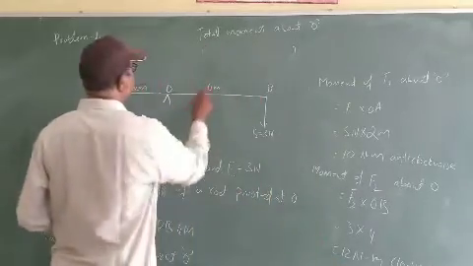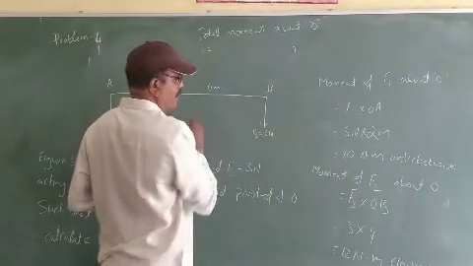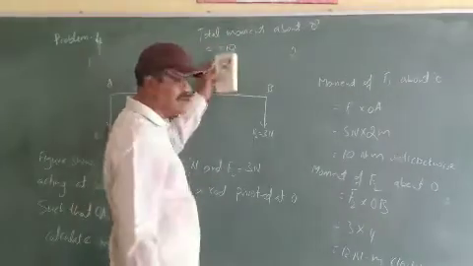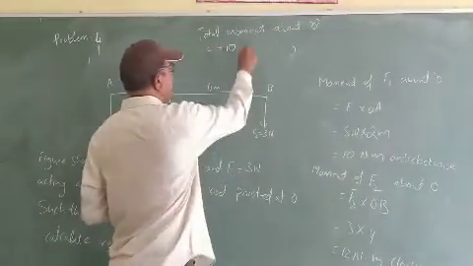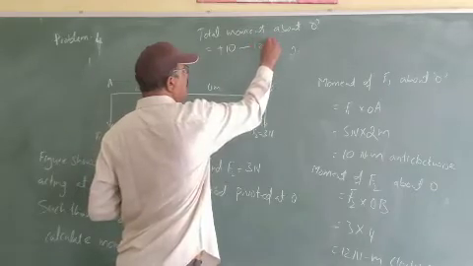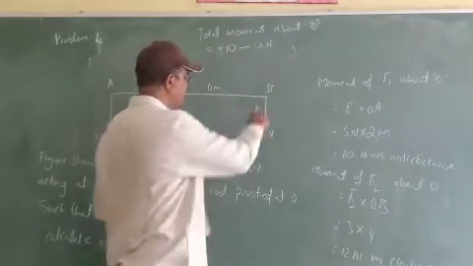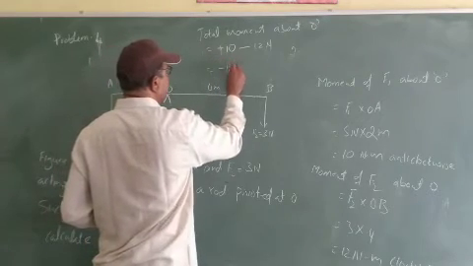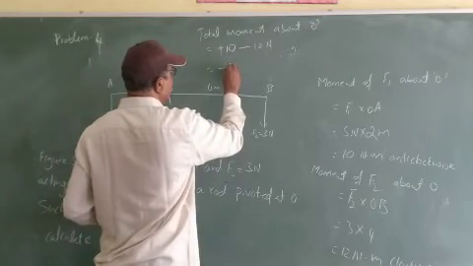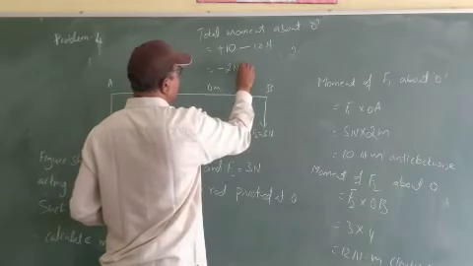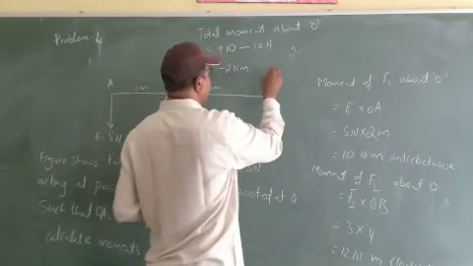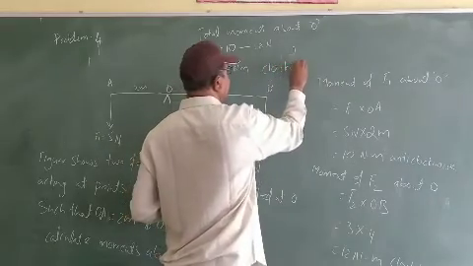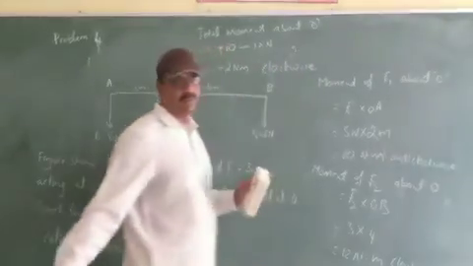So, total moment is equal to plus 10 Newton meter. Why am I taking plus here? Because this is anti-clockwise, and minus 12 Newton meter. Why do I take a minus here? Because this is clockwise. Therefore, finally we will be getting minus 2 Newton meter. So, what does the minus indicate? It is nothing but 2 Newton meter clockwise. So this is how you solve the problem. Okay.